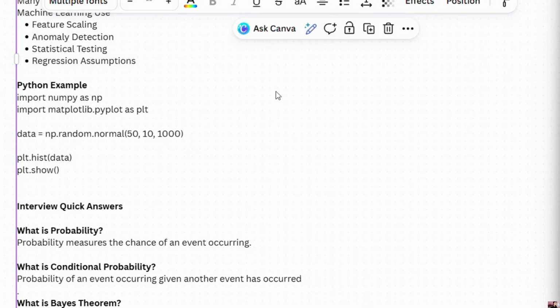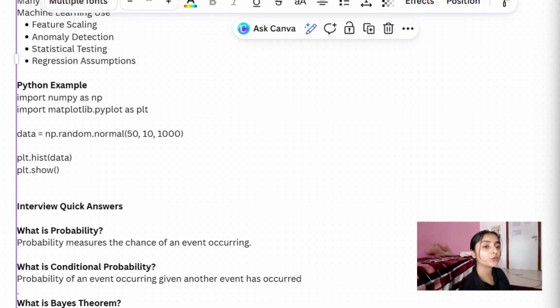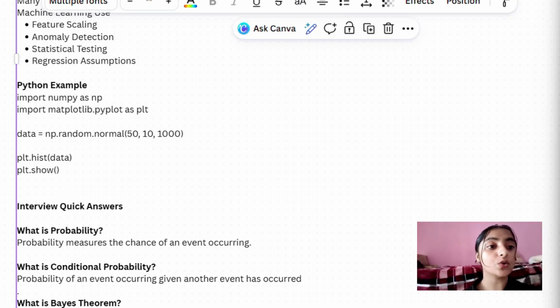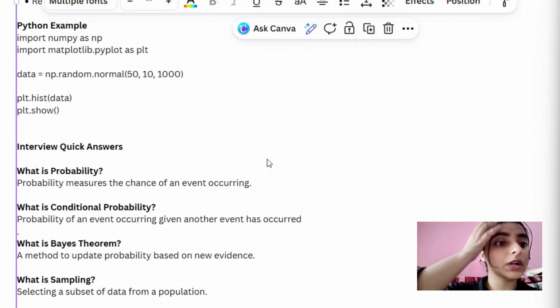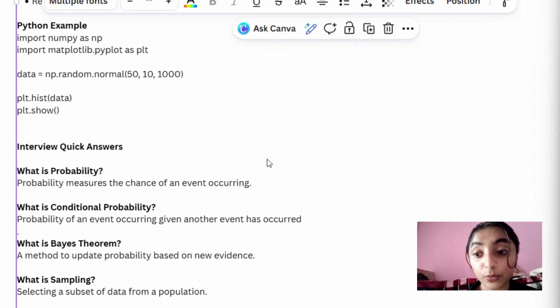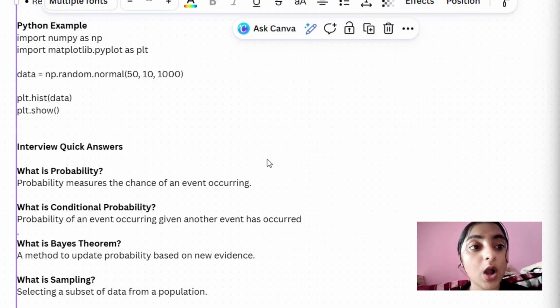Now we are going to see the quick interview answers. I think you will also practice and learn with me. Let's see the quick probability questions that are asked in interviews. First, what is probability? Probability measures the chance of an event occurring.